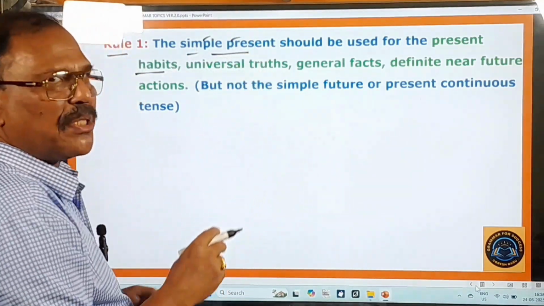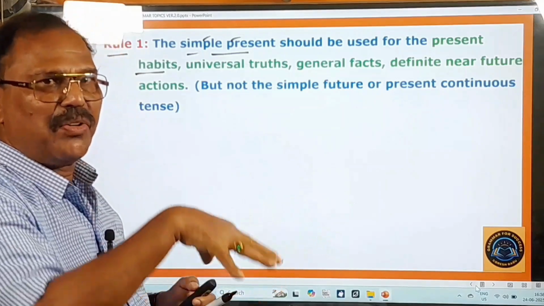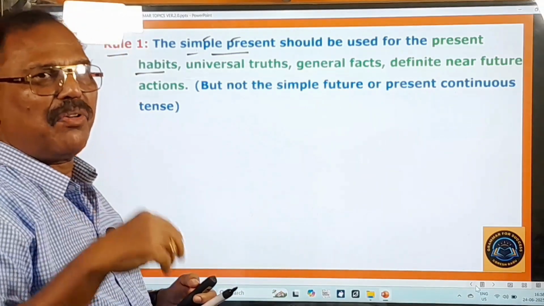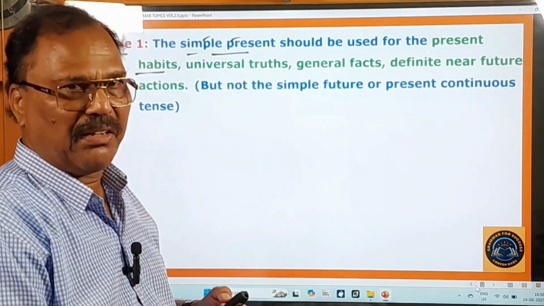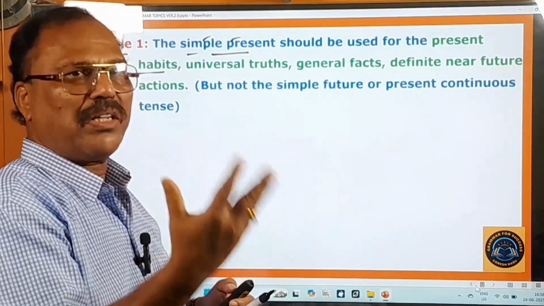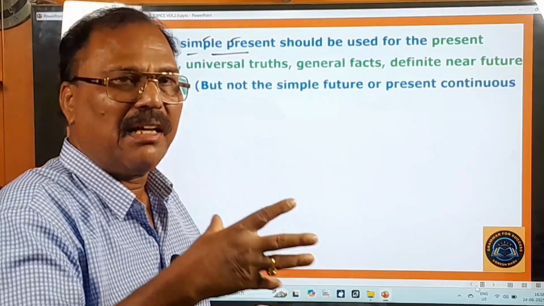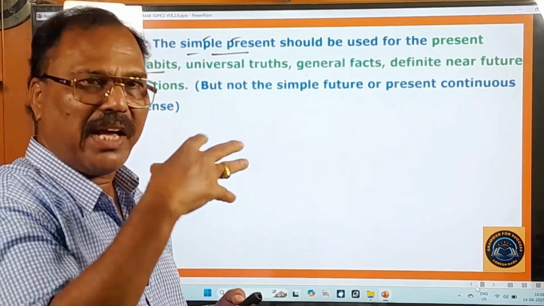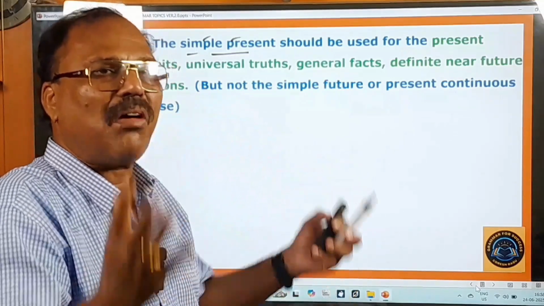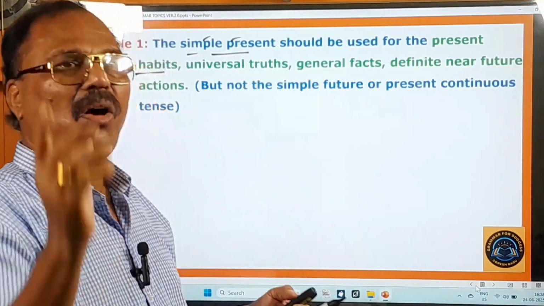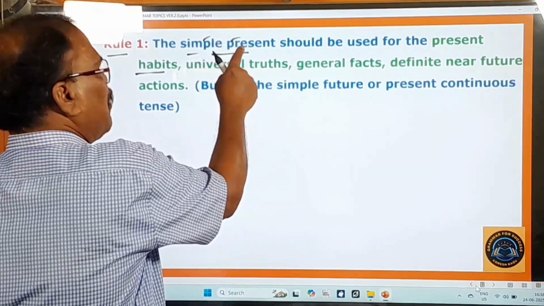Present habits means all the habits you have, your friends have, and your neighbors have. For example, you have a habit of going for a walk in the evening, watching Telugu serials, eating vegetarian food, or smoking. You may have so many habits. They are all called present habits, and all those present habits must be expressed in the simple present.